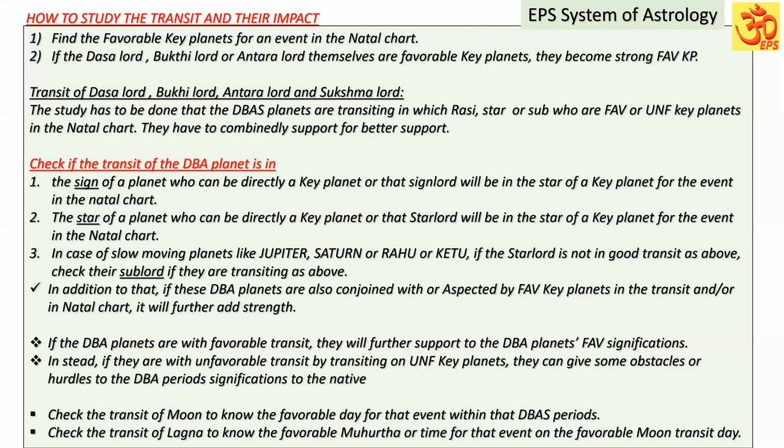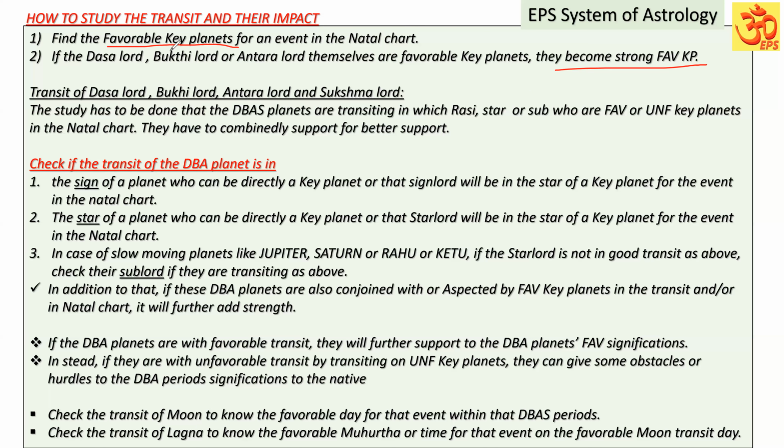Next one, if the Dasa Lord, Bhuktī Lord, and Antara Lord themselves are among the favorable key planets, they become strong favorable key planets. I hope you have understood. Out of the 9 planets in the natal chart, which are the favorable key planets for the particular event they are having? So that we have to take. If the Dasa Lord itself or Bhuktī Lord itself or Antara Lord directly comes under the favorable key planets, they become the strong favorable key planets. So we are giving importance to the key planets.